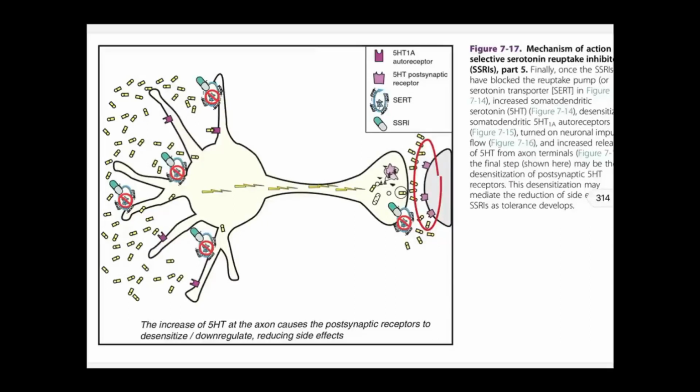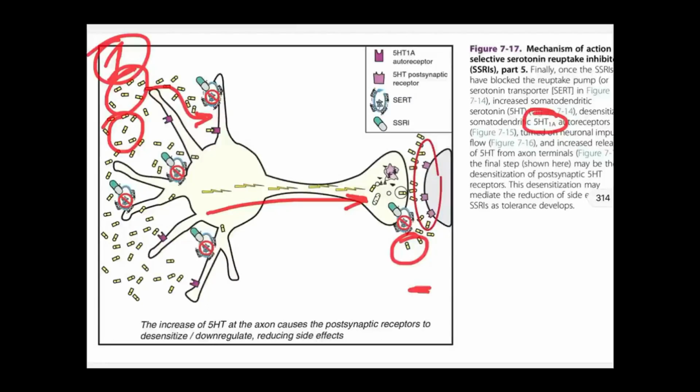As the first step, there will be an increase in the serotonin at the somatodendritic ending, not the axon. First it will increase here, then it will reduce the number of receptors on the somatodendritic end, that we call 5-HT1A autoreceptors. Because of it, there will be a neuronal impulse from here which will give a signal from the axonal end to release the neurotransmitter serotonin into the synapse, which further will act on the postsynaptic receptors, and further it will downregulate those receptors.